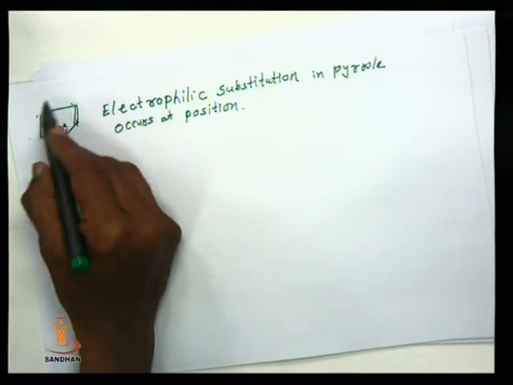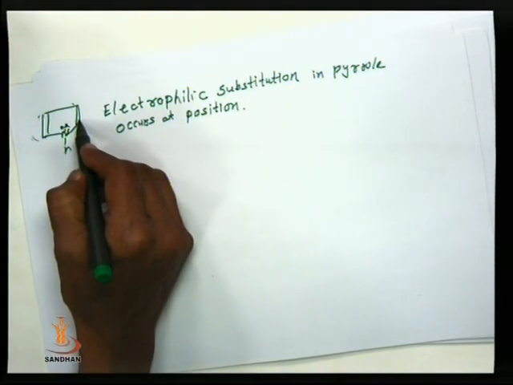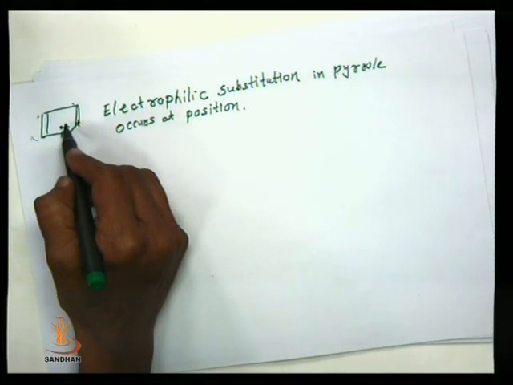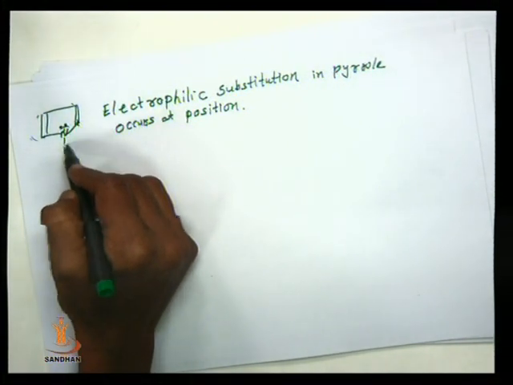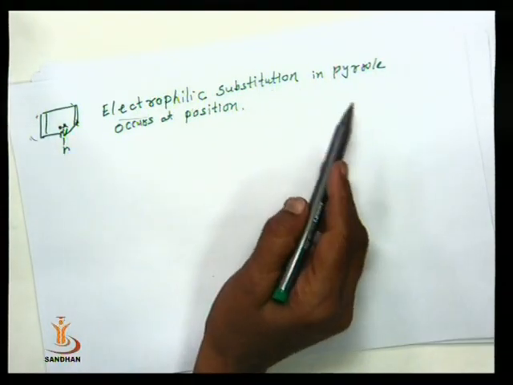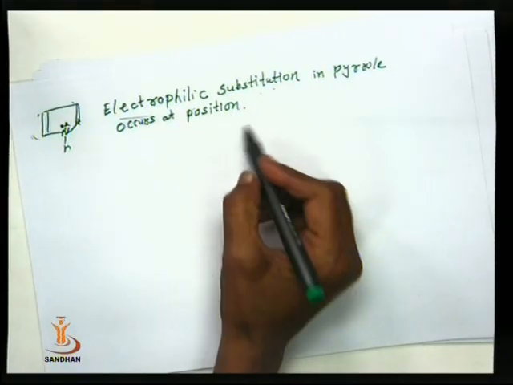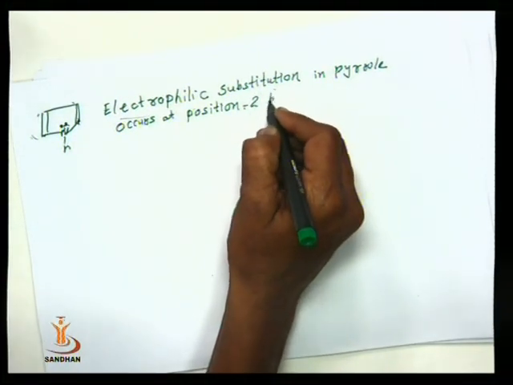Because carbon contains negative charge and nitrogen contains positive charge, electrophilic substitution in pyrrole must occur at position 2 but not position 3.